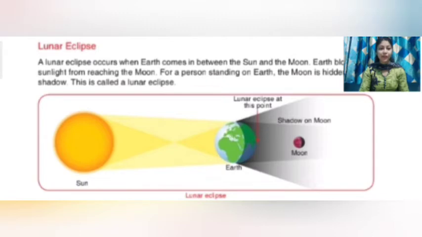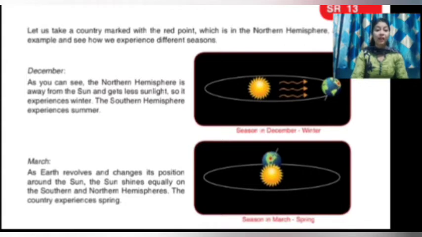So in lunar eclipse, what comes in middle? Yes, Earth comes in middle. So Earth blocks the sunlight from reaching the moon. So this forms which eclipse? Lunar eclipse.